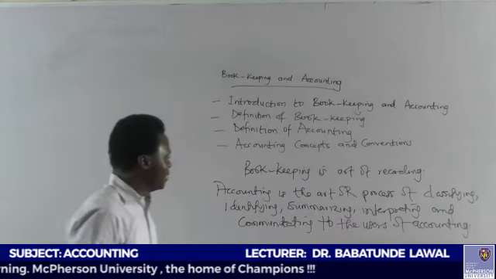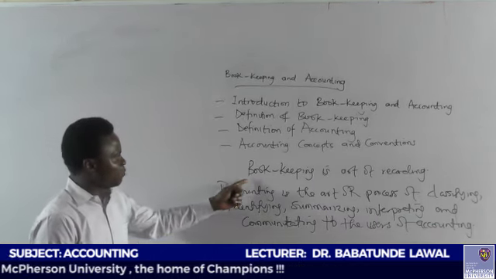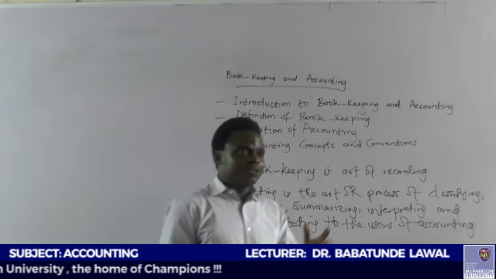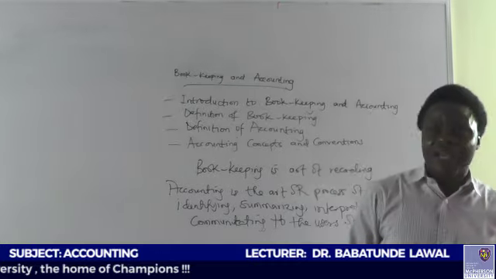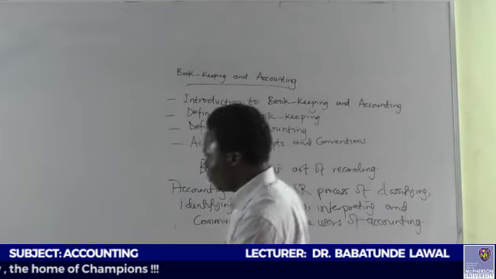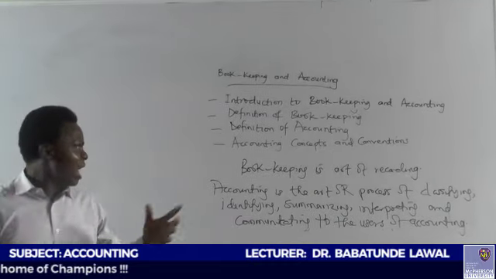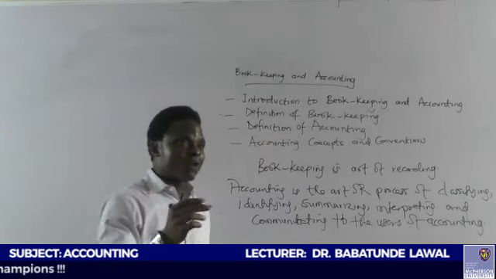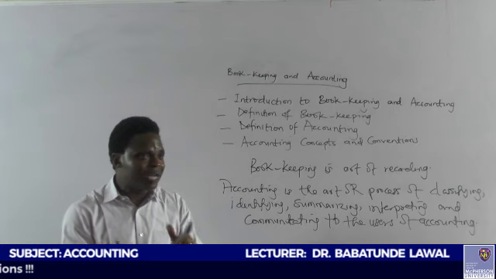Now, with this definition on the board, we're going to see the difference between bookkeeping and accounting. Accounting here is the art or the process of classifying, identifying, summarizing, interpreting, and communicating the result thereof to the users of accounting information. I'm going to pick them one after the other.